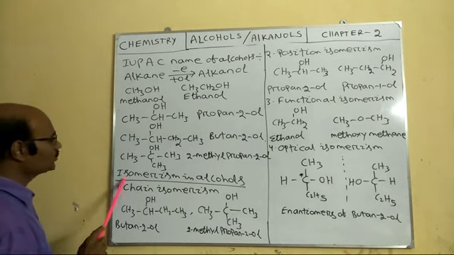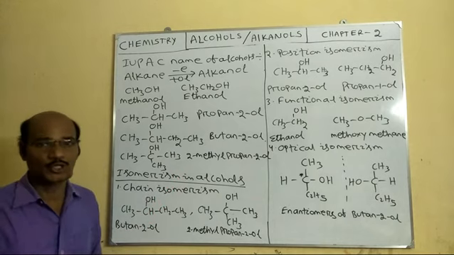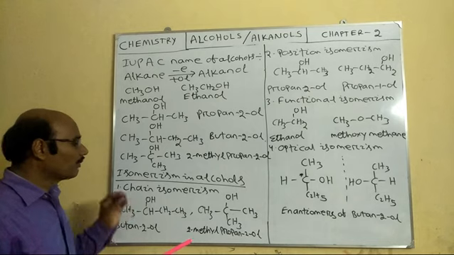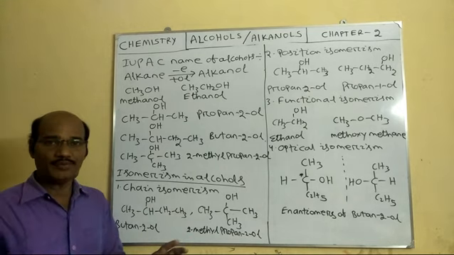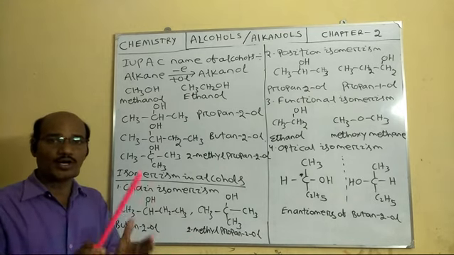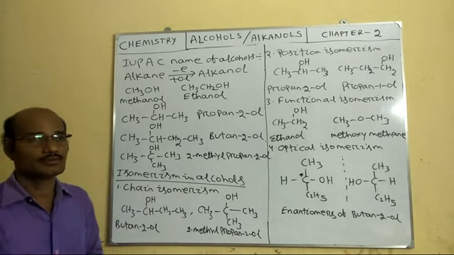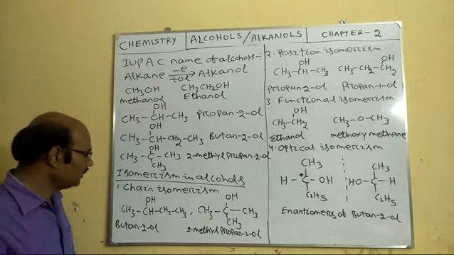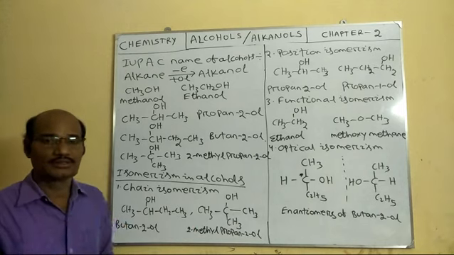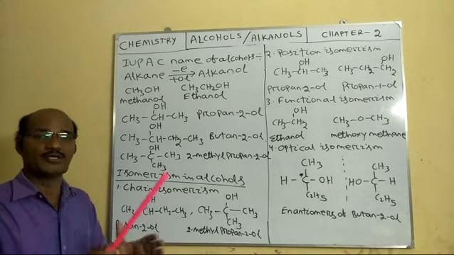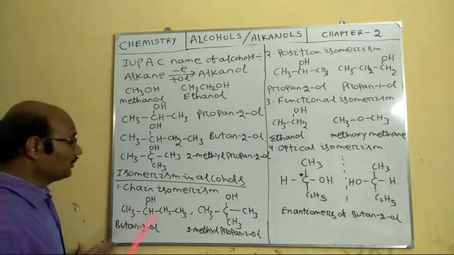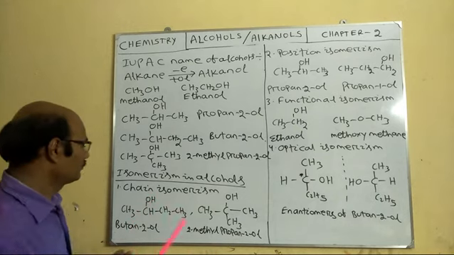Now next is isomerism in alcohol. You know what is isomerism? When the same molecular formula represents 2 or more compounds which differ in their physical and chemical properties, then the different forms are known as isomers of each other, and the phenomenon is called isomerism.